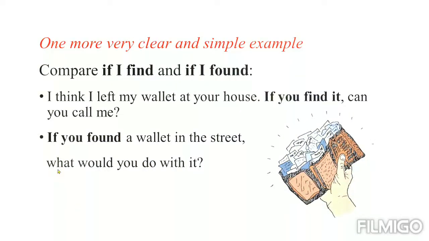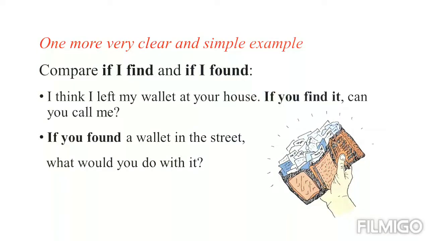Okay, what would you do? I want you to focus on the verb here and the verb there, the modal verb here and the modal verb here. Look at this form. What kind of tense is this? Past. What kind of past? Past simple. Exactly.